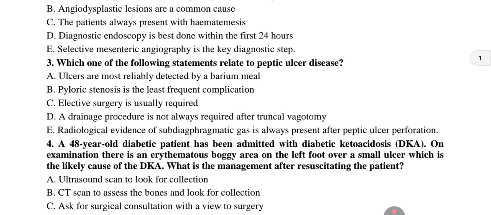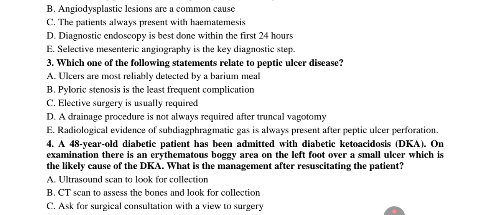Option A tells us that ulcers are reliably detected by a barium meal study. This is false. We need to know that while a barium meal study can detect some ulcers, upper GI endoscopy is more reliable for diagnosis and allows for biopsies.